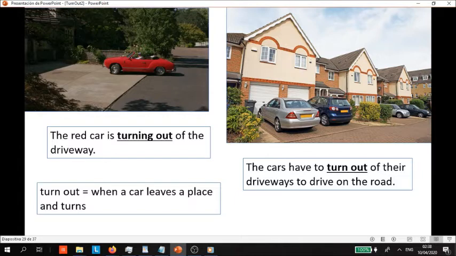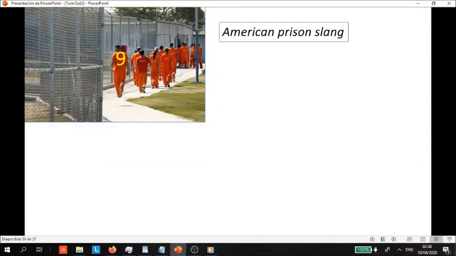So turn out: when a car leaves a place and turns. That's literally turning out. And there we go. We have 8 so far, bringing us to number 9, American prison slang.